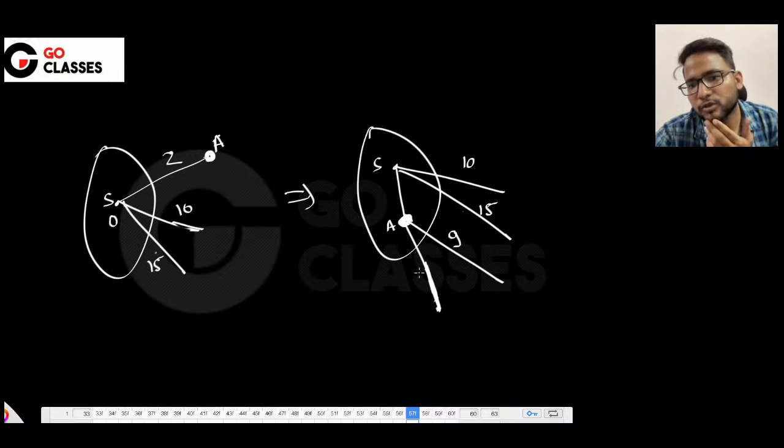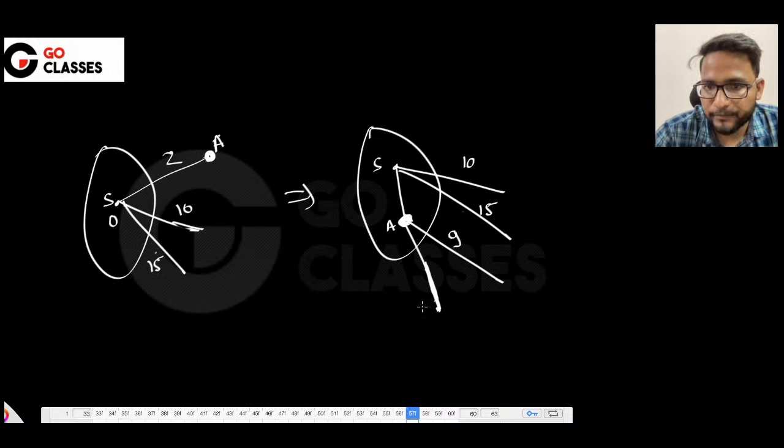Actually, I want Prims to pick something else and Dijkstra to pick something else. Just a second. So Prims will say that this is 10. Whatever is the minimum among all, Prims will pick this, right? Let's suppose that minimum is this. So Prims will pick this. This is 9, and this is 2.